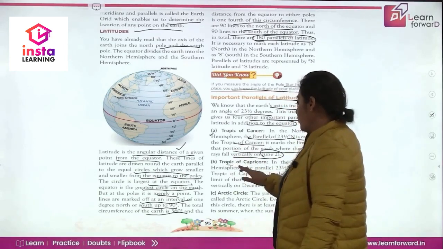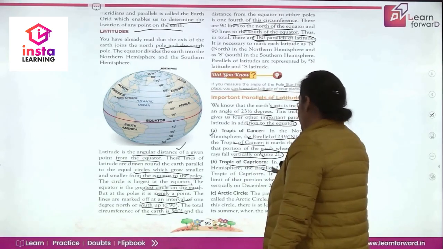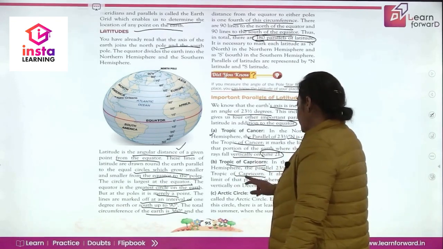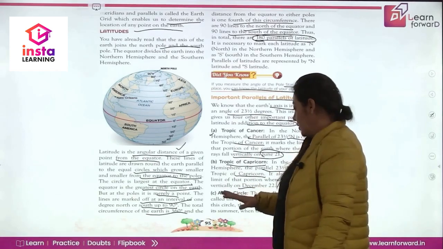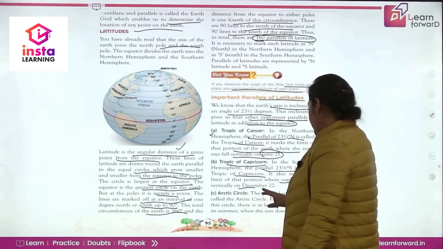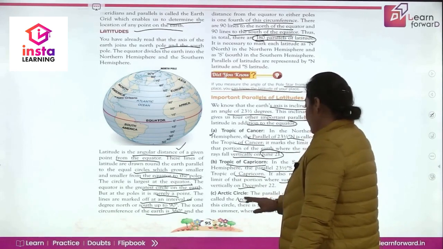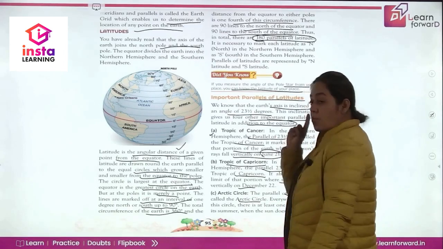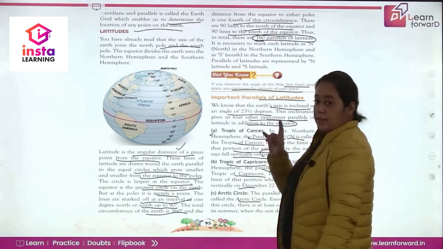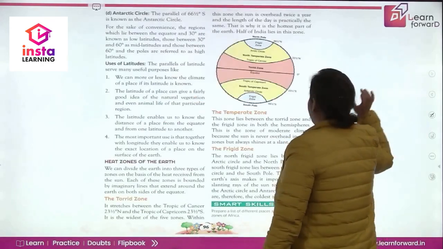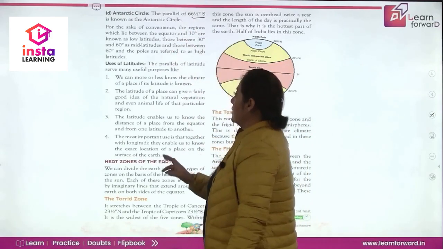Then is Tropic of Capricorn. In the southern hemisphere, the parallel of 23.5 degrees south is called the Tropic of Capricorn. It marks the limit of that portion where the sun's rays fall vertically on December 22. We studied about winter and summer solstice, right? Then Arctic Circle. The parallel of 66.5 degree north is called the Arctic Circle. Everywhere within the circle, there is at least one day during its summer when the sun does not set. Arctic Circle में एक दिन ऐसा होता है जब सूरज ढलता ही नहीं है, right? Then is the Antarctic Circle. The parallel of 66.5 degrees south is known as Antarctic Circle for the sake of convenience.